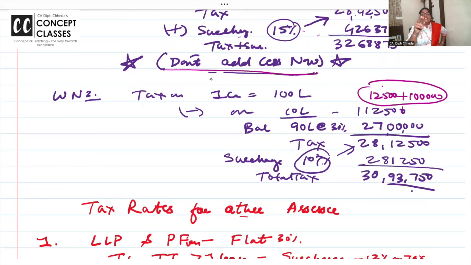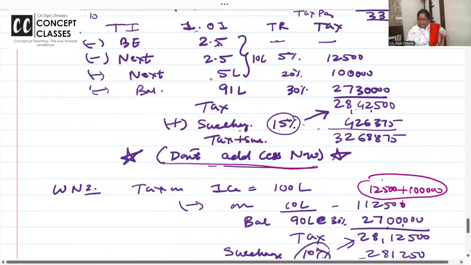Now, because I have earned 1 crore, I'm not saying I'll not pay surcharge, but I'll pay surcharge at 10%, 50 lakh to 1 crore. What is the surcharge? 10%. Okay? Right. Total tax.